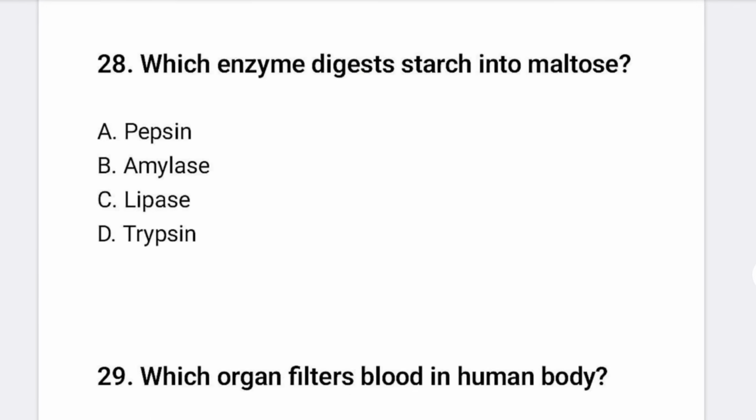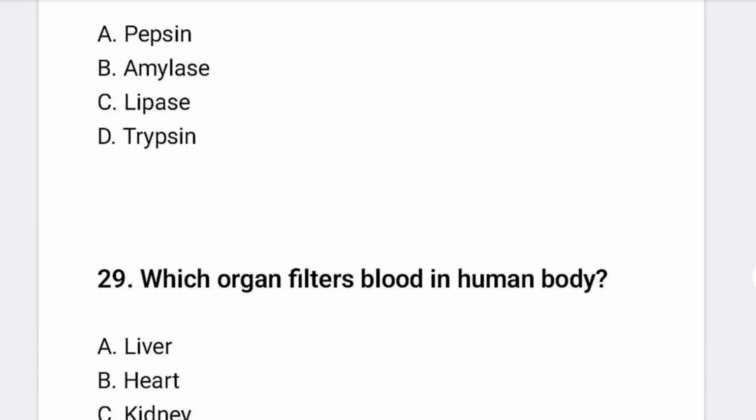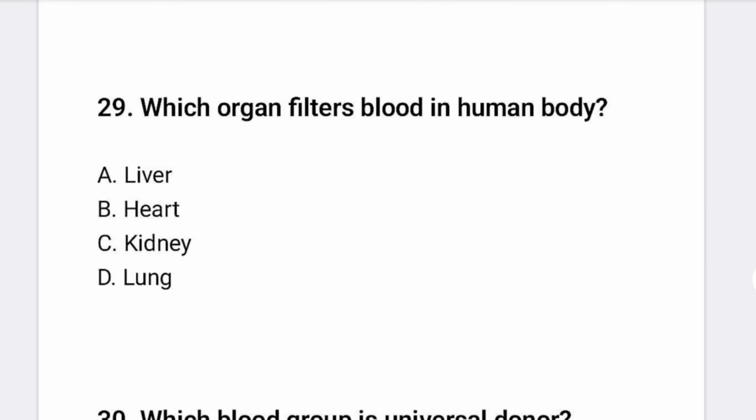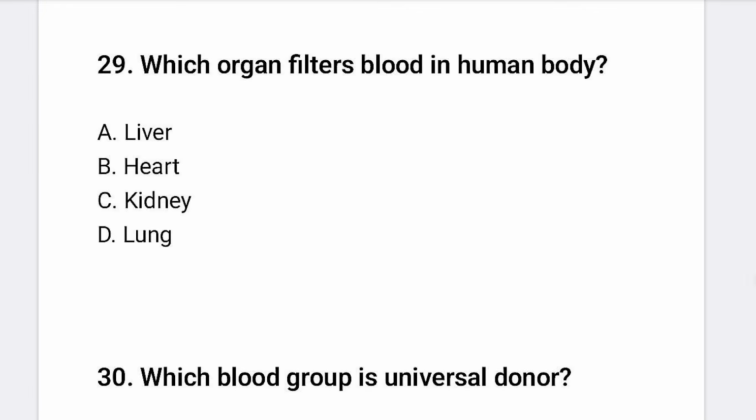Another, 28. Which enzyme digests starch into maltose? So the correct option for 28 is amylase. Amylase is an enzyme that digests starch into maltose. Okay, another, which organ filters blood in the human body?